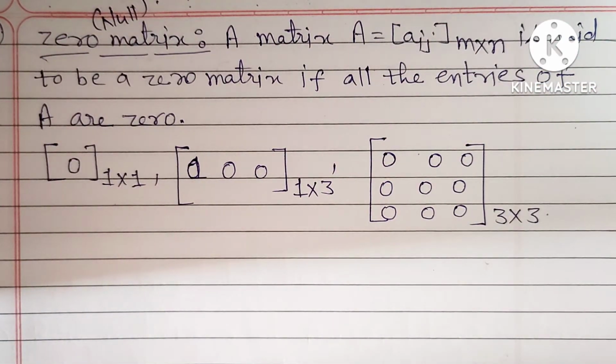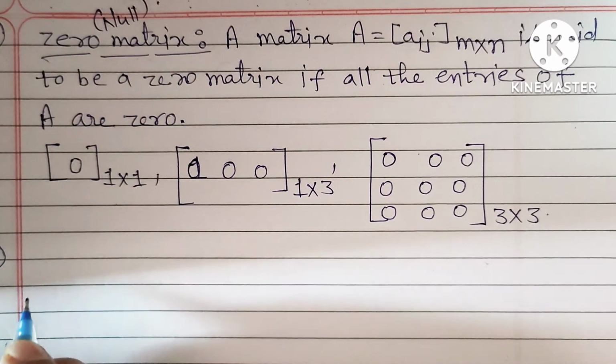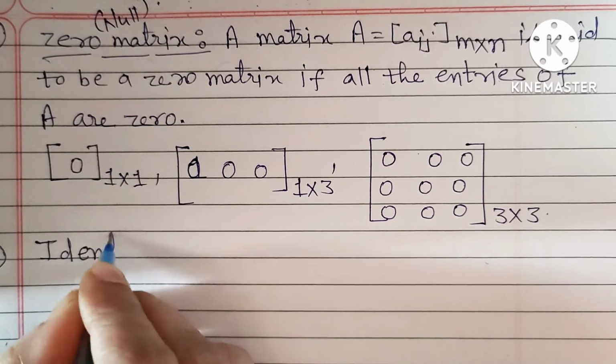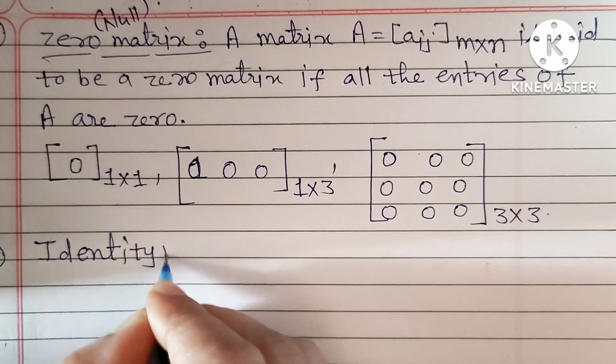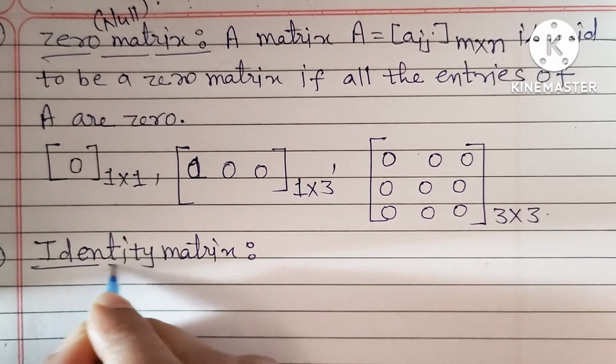Now we have the next term. Seventh type of the matrix is identity matrix.